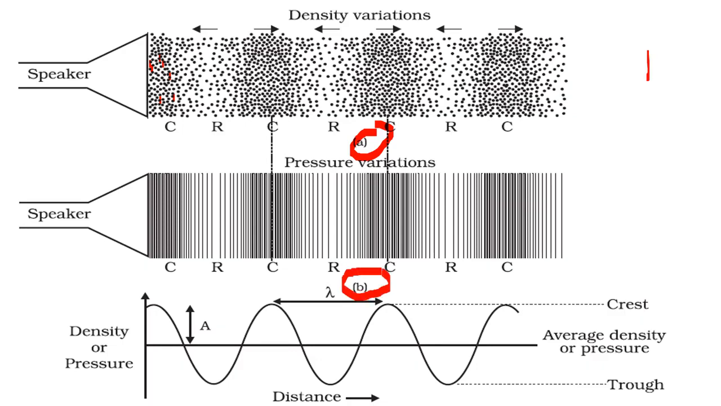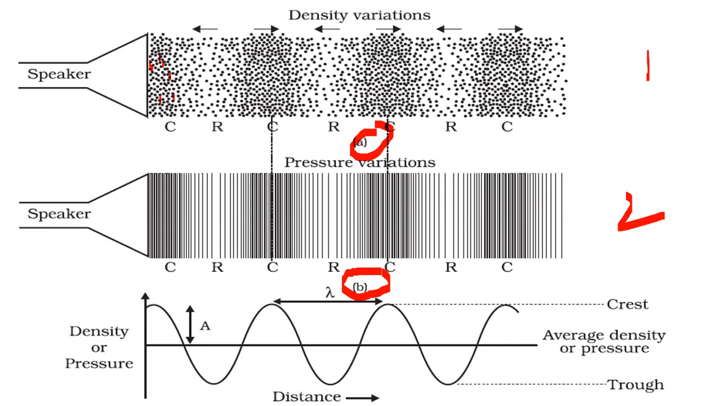The B figure, this is the second way to represent compression and rarefaction, by lines. Okay, in the first figure we were representing by dots and in the second figure we are representing by lines. So in compressions, more number of lines, and in rarefactions, less number of lines, and so on. So are you clear? If a question comes, show compressions and rarefactions, you can draw any of the figures. Either you represent by dots or by lines, your wish.